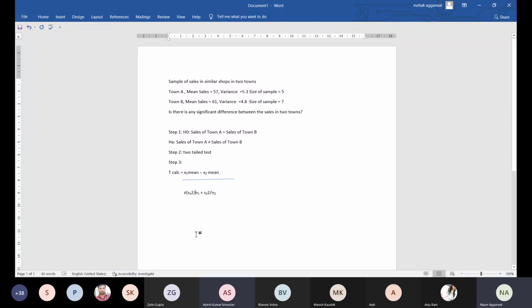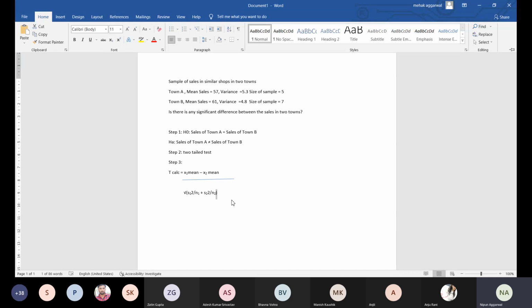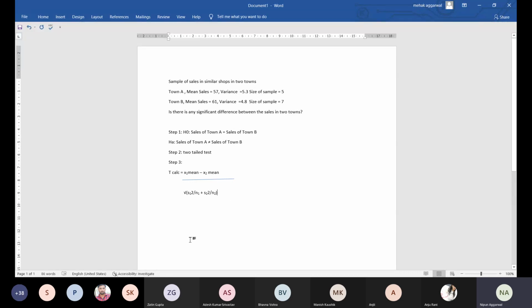So that is x1 bar minus x2 bar divided by under root of S1 square divided by N1 plus S2 square divided by N2. So this is the formula for the two sample mean for T calculated. So apply this formula and calculate the T calculated. You have everything with you in the data. Apply this and calculate the value.